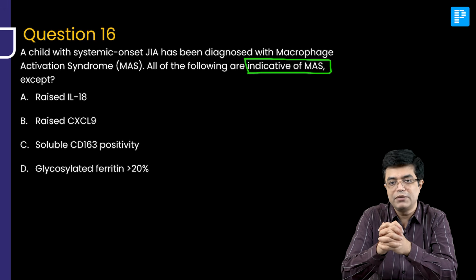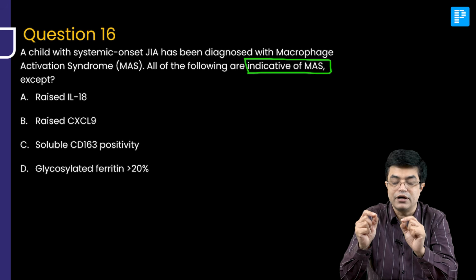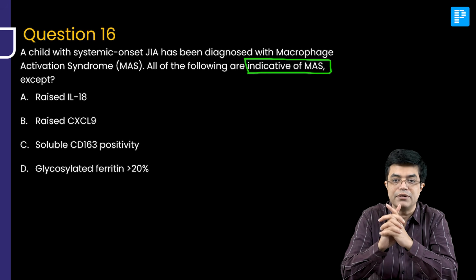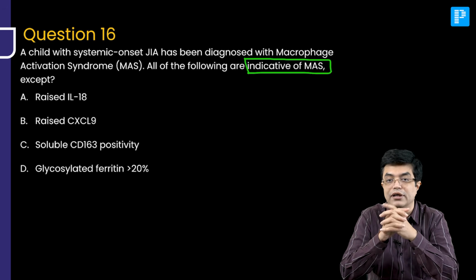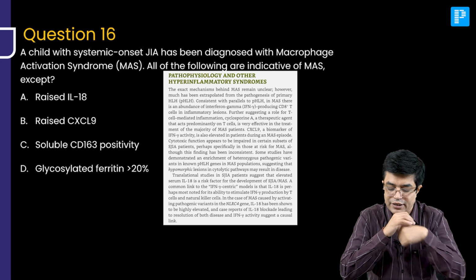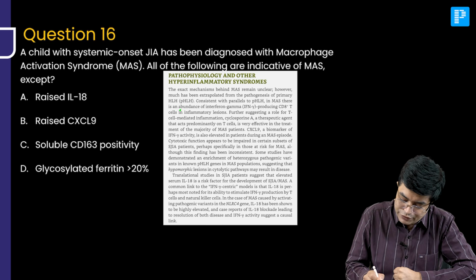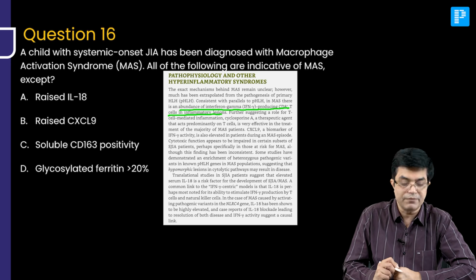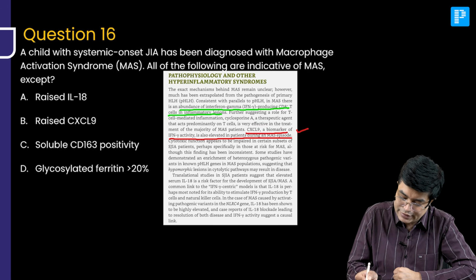Macrophage activation syndrome indicates interferon gamma hyperactivation. I repeat, interferon gamma hyperactivation. And CXCL9 and interleukin 18 are both related to it. Let us see what Nelson is saying. Have a look at this screenshot. Nelson says that in MAS, there will be an abundance of interferon gamma producing CD8 plus T cells in the inflammatory lesion. And CXCL9, a biomarker of interferon gamma activity, is elevated during an MAS episode.